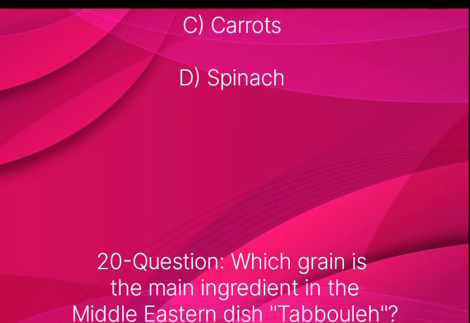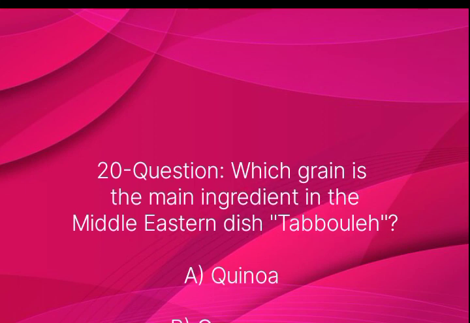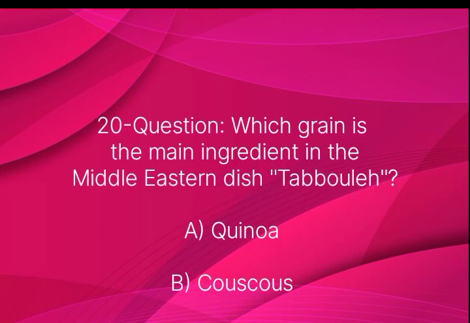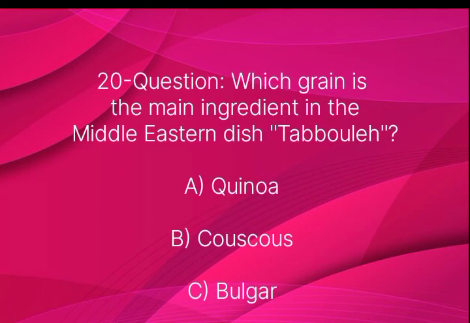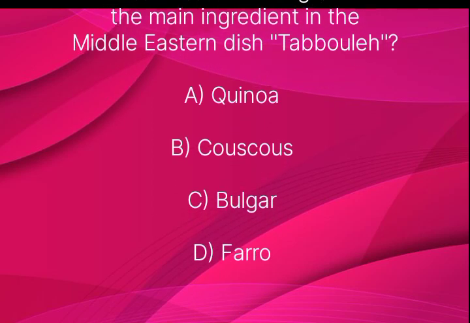Question number 20. Which grain is the main ingredient in the Middle Eastern dish tabbouleh? Option A quinoa, B couscous, C bulgur, D farro.